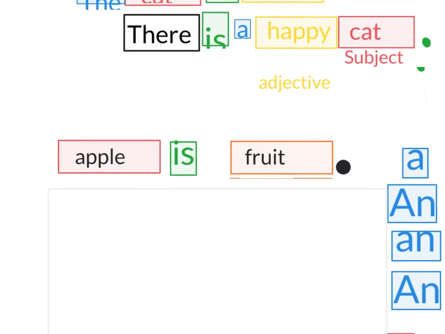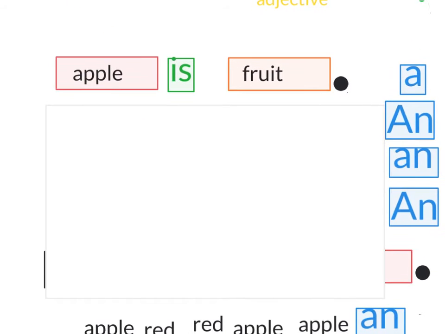Okay, we're going to take another look, using an apple. So here we have, we're going to go back and remember that we had two types of sentences. This one is the noun equals a noun. Okay, our subject at the beginning, our object at the end.